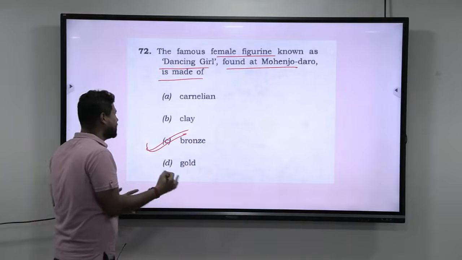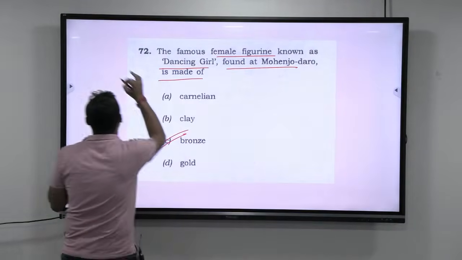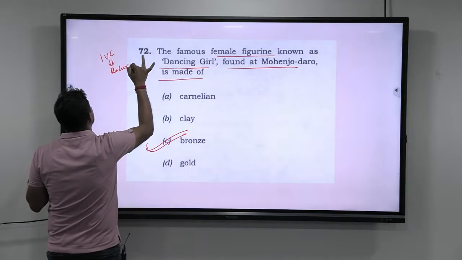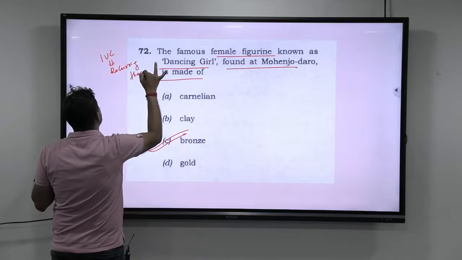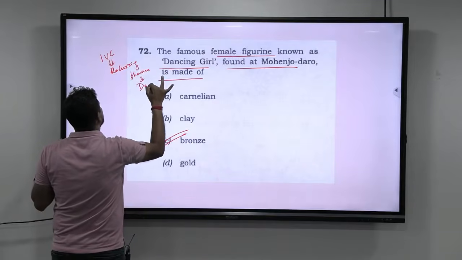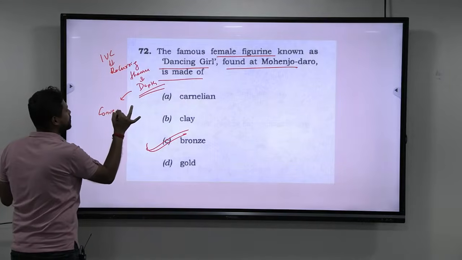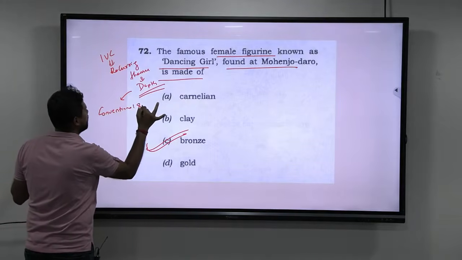So basically, IVC is a recurring theme. Whenever there is a recurring theme, you have to build depth. How? You start with the conventional sites. What are the conventional sites?